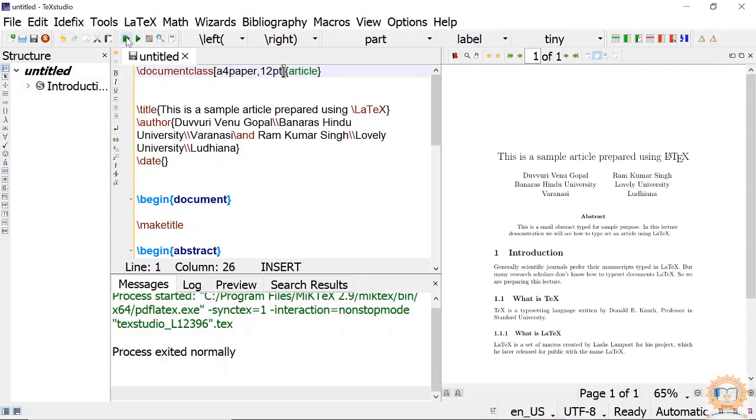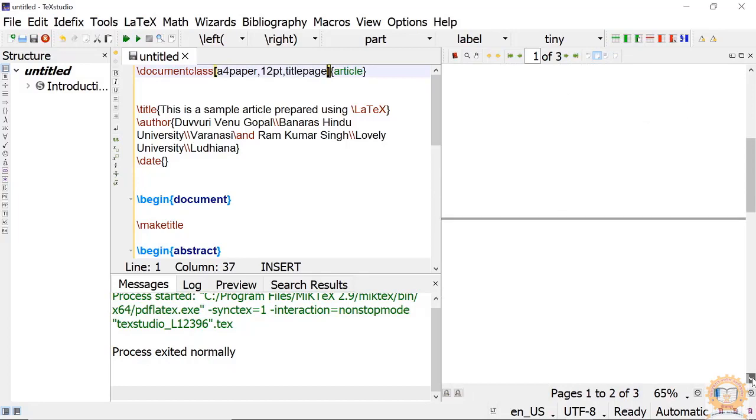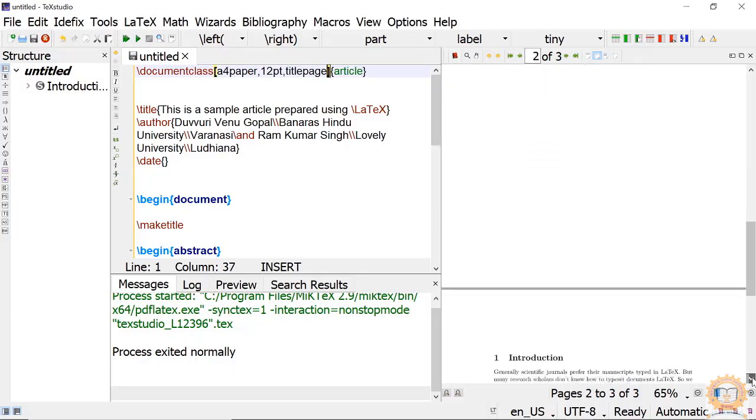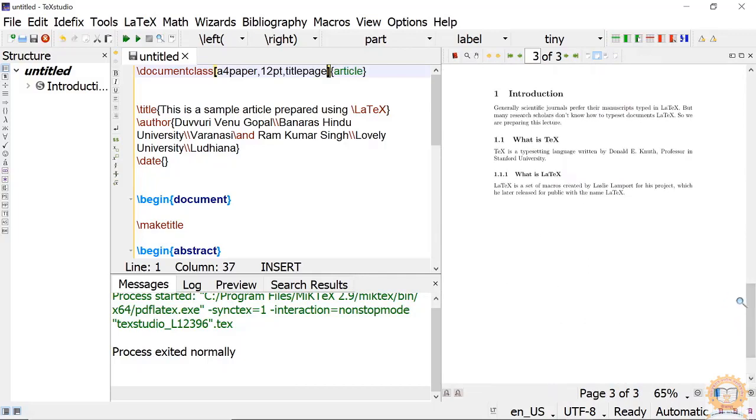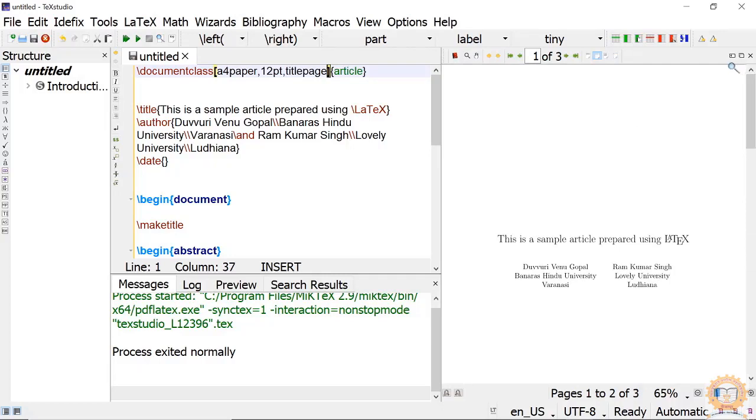Another option available for article is titlepage. If I type titlepage here, what happens? Immediately a title page is created. Then the abstract is typeset on a separate page. Then the main article starts here. Many journals ask authors to submit their paper with a separate title page, so this is very useful for these purposes. Other options are for book class and so on.